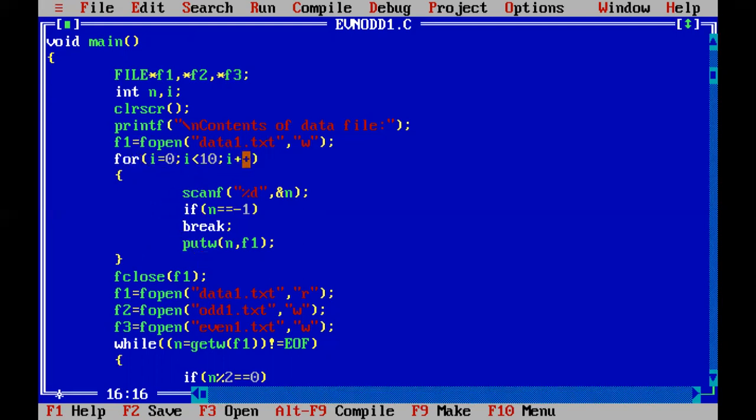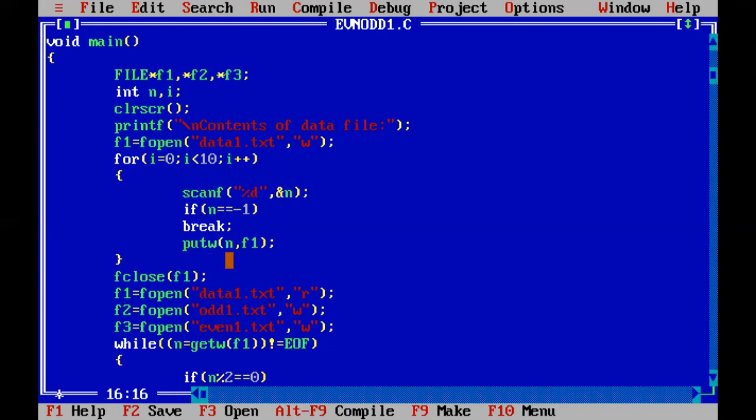Once the condition is satisfied, we are going to read initially using scanf. I have taken %d because I am reading integers into the variable n. If n is equal to -1, the code will get broken, and I have used break. Further, I have used the function putw. This function is used to put contents into something. You can basically use putw and getw.